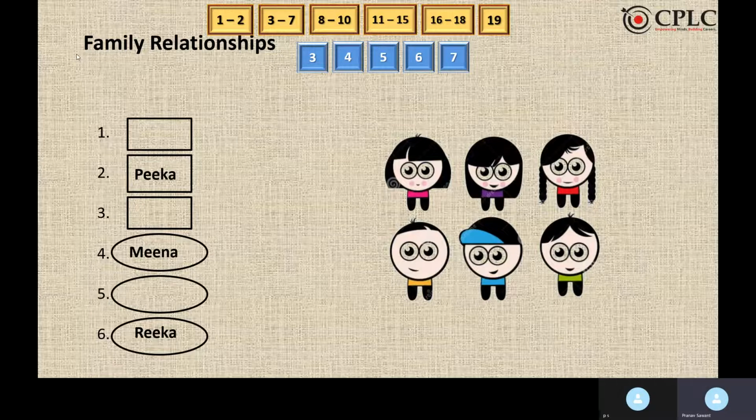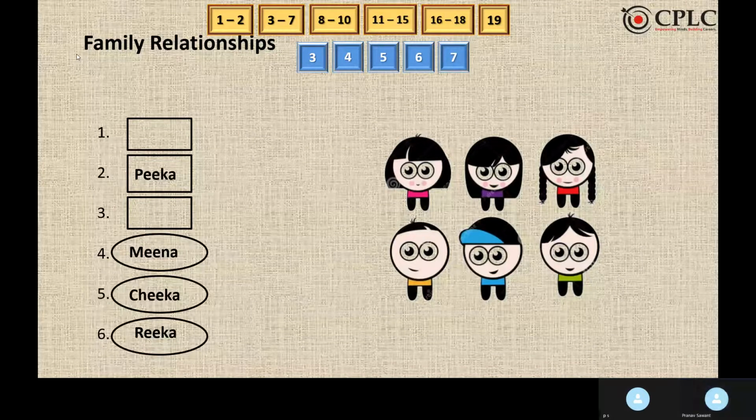Then, it is said that Chika is one of his sisters. That means Chika will come at the fifth place. Ina is just elder to Meena. Just elder means I'll write Ina at 3 and the remaining person, that is Dika, at first. Hence, we are done with the set. Let's move to the questions.